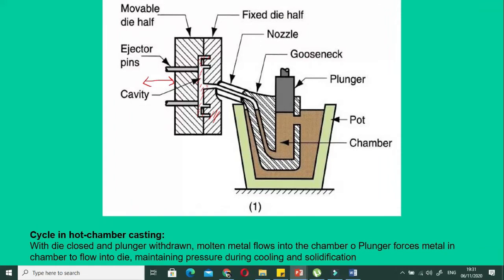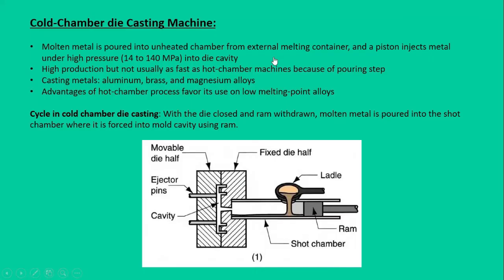The next type of the die casting, or the pressure die casting, is the cold chamber die casting. Molten metal is poured into an unheated chamber from external melting. The difference between the hot chamber die casting and the cold chamber die casting is that in the hot chamber die casting, metal is melted in the same machine.